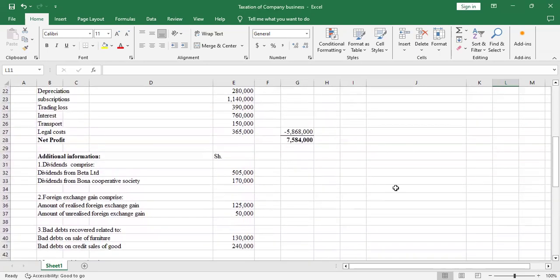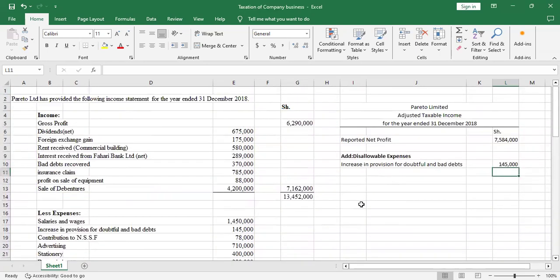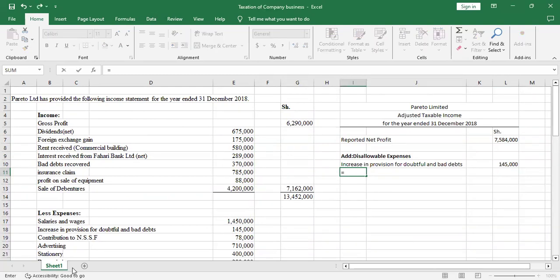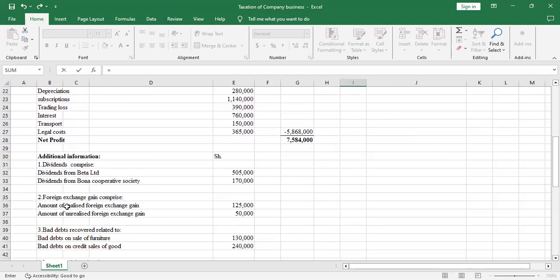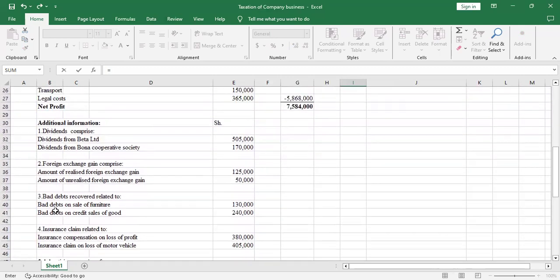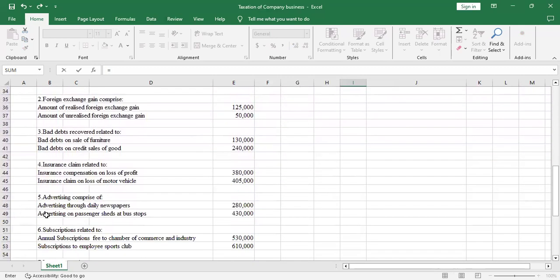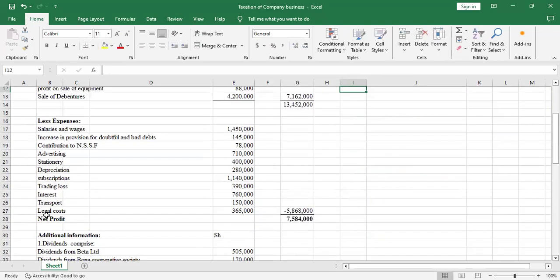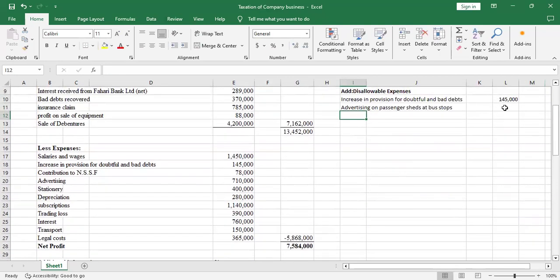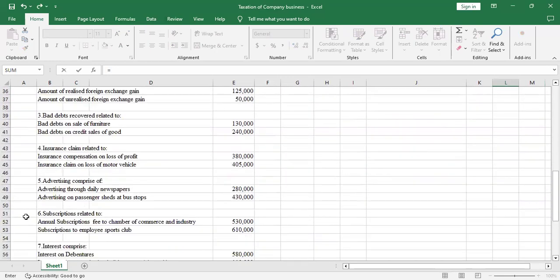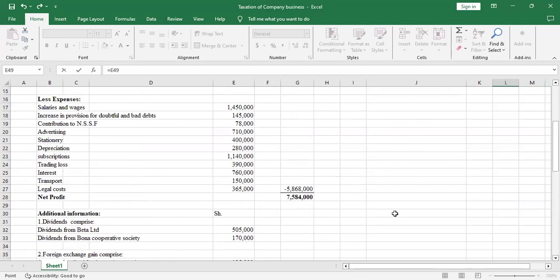So we'll add that. Allow me to copy this. Advertising, this one, is the disallowable. The first one, through newspaper, is allowable. So we'll adjust that amount. We'll add it back.